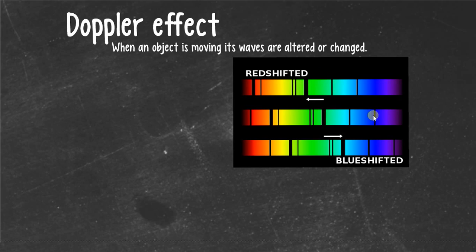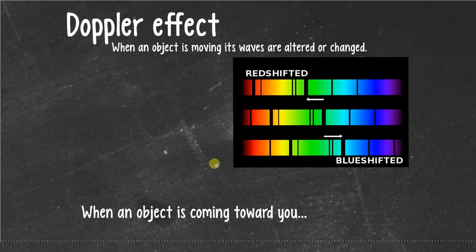we can tell that this object is actually moving because its color has shifted to the red end of the spectrum. This color has shifted to the blue end of the spectrum. It doesn't mean that it's blue or that it looks blue. It just means that it is moved closer this way. So let's say this object was a green object. It may look light blue now. If this object was a red object, it may look yellow now.